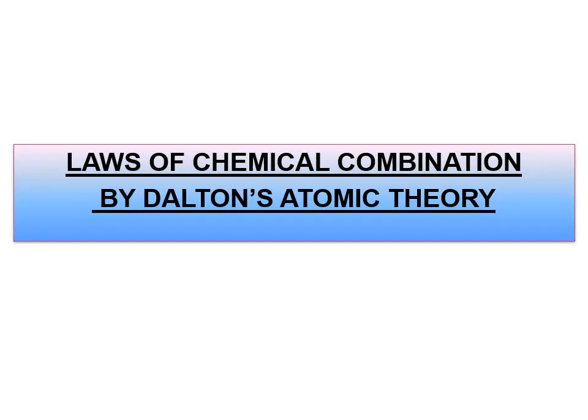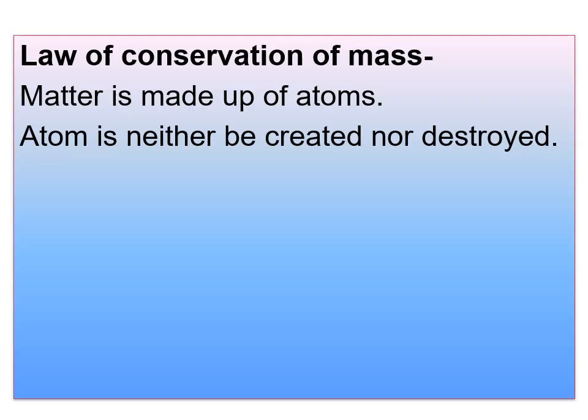Laws of chemical combination by Dalton's atomic theory. Whatever postulates we have studied, in that he gave the explanation for the laws of chemical combination which we studied in the last part of the lesson. Just listen to the explanation for the law of conservation of mass. According to Dalton's theory, matter is made up of atoms. Further, atoms can neither be created nor destroyed. Similarly, matter can neither be created nor destroyed.